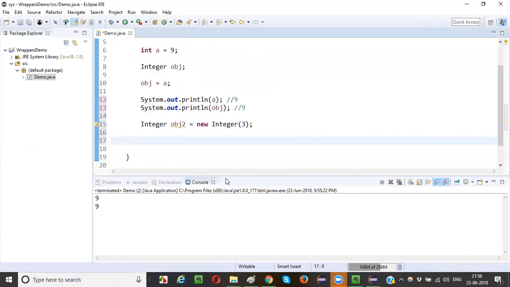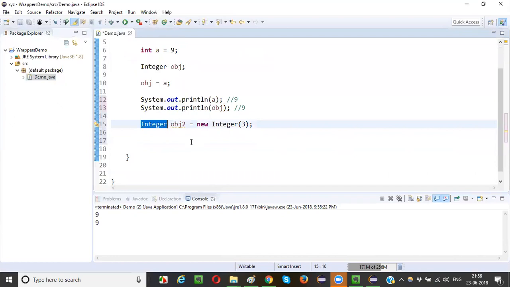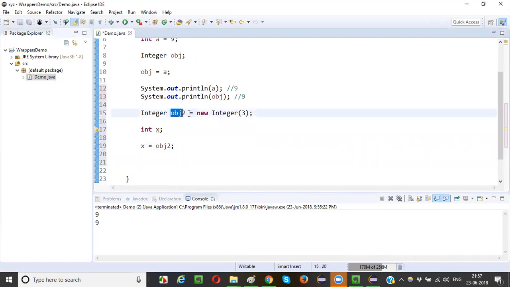So for this Integer wrapper class, I created an object, and the value I am providing is 3. Now I will say int x is equal to obj2. Okay, I can do it like this. I can convert an object to a primitive data type value.